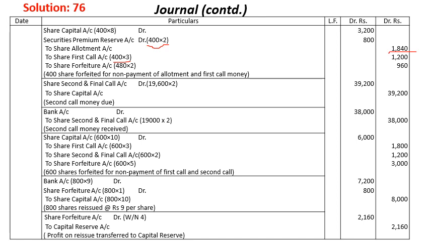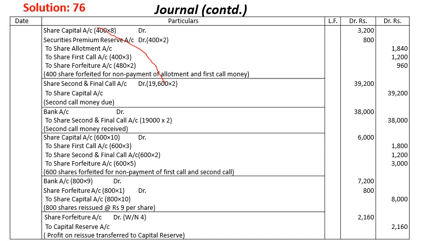Now we go for the final call, calling the final call. When we call the final call, you have to remember that Ramesh's shares will be subtracted from 20,000. So that's 19,600, because Ramesh's shares are cancelled. So 19,600 into 2, that is 39,200. And when you receive it, Mohan's 600 shares will be subtracted, 19,600 minus 600, to get the amount of 38,000 in the final call.